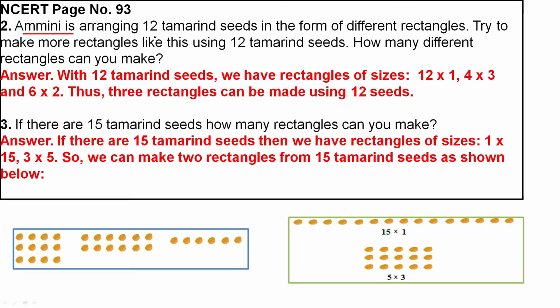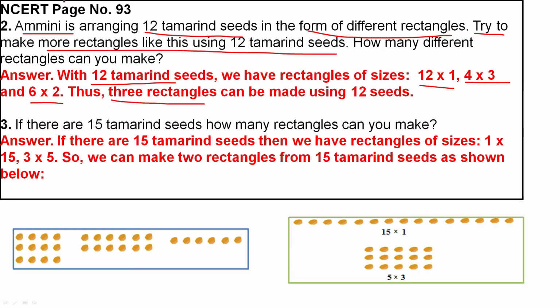Amini arranged 12 tamarind seeds in the form of different rectangles. Try to make more rectangles like these with tamarind seeds. How many different ways can he make them? 12 tamarind seeds he got. We have a rectangle of size 12 into 1, 4 3s are 12, 6 2s are 12. Thus 3 rectangles can be made using 12 seeds.